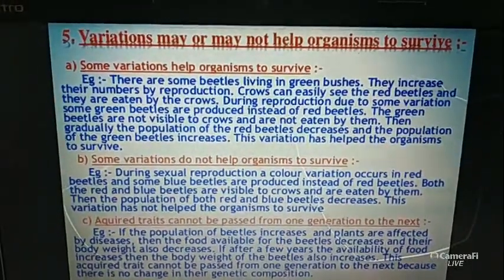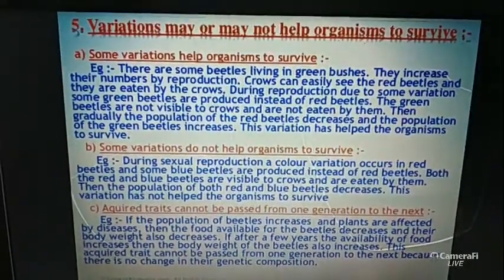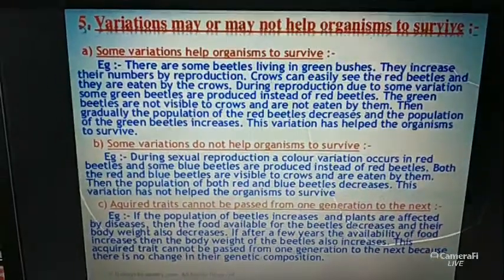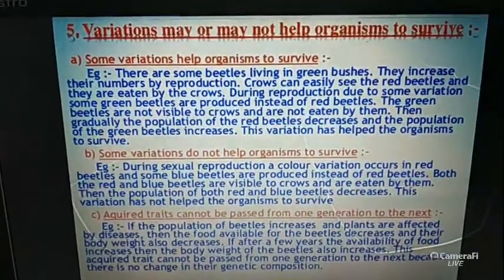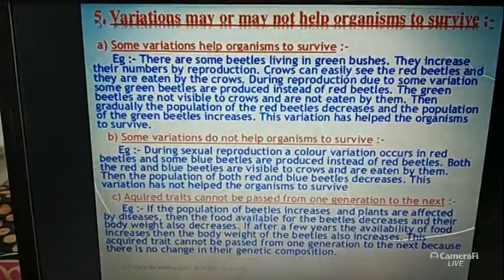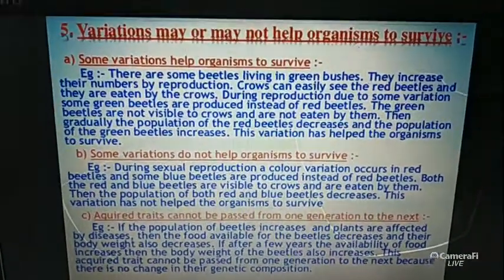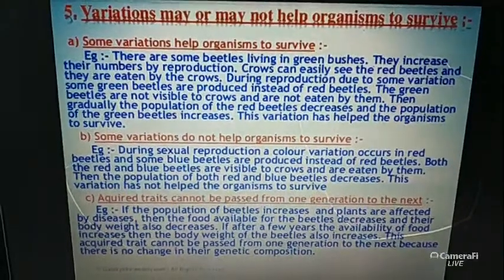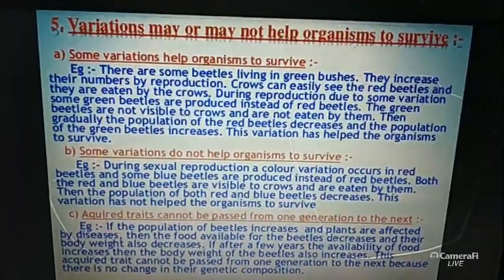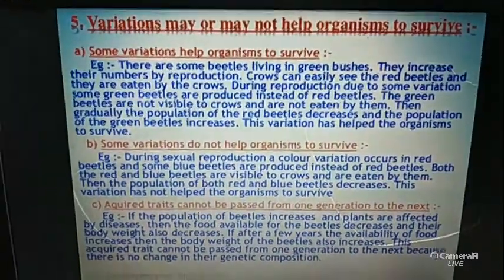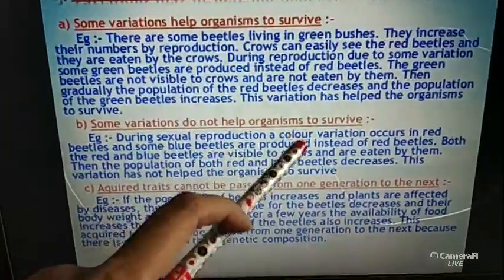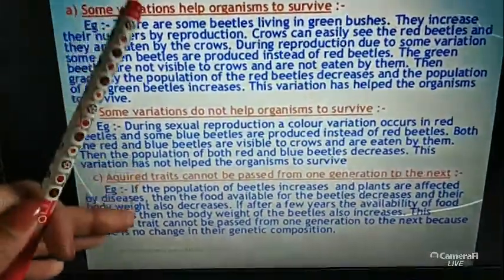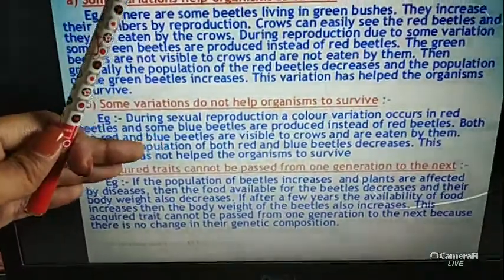So crows cannot eat all these green beetles, and they survive. This green beetle family survives. But during the variation, during this whole mutation process, there are some blue beetles also, but these red and blue beetles become visible to crows and are eaten by them. So the population of both red and blue beetles decreases. So this is the negative side of the variation.